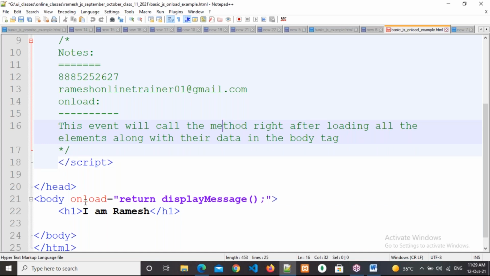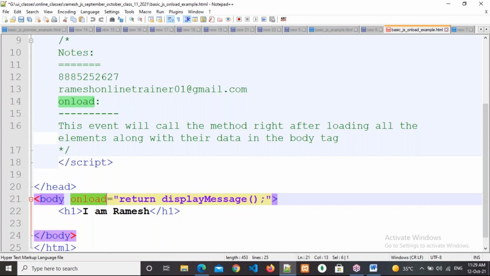See, this is an event attribute, Dinesh. This is not pure HTML and not pure JavaScript. This is an event attribute, so it is used for communicating with JavaScript only. Okay, right.